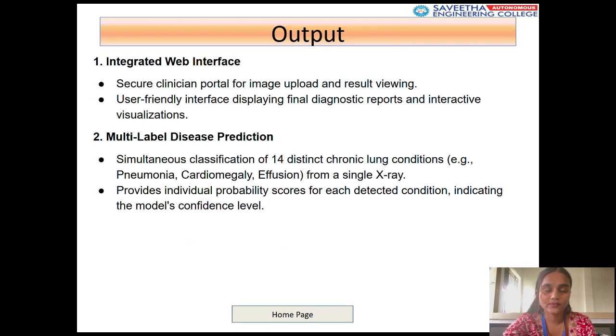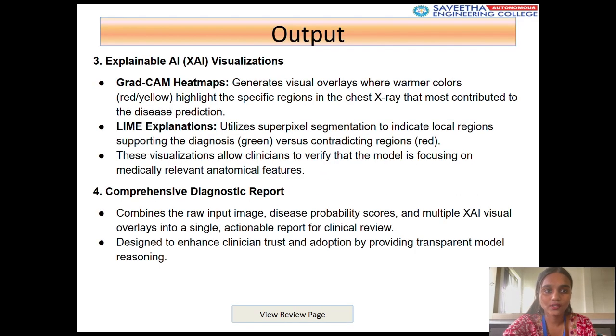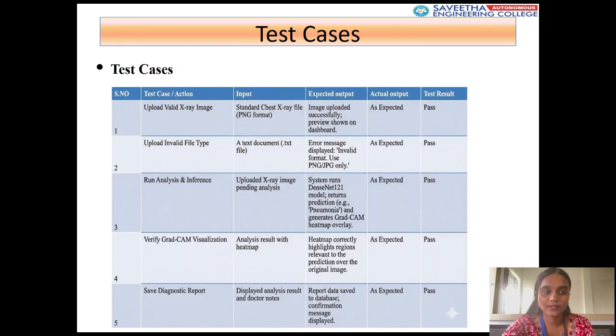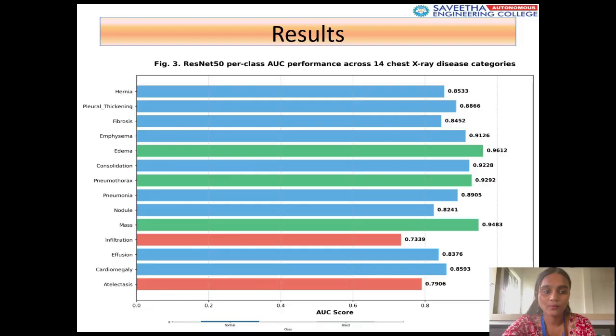The system provides faster and more consistent predictions compared to manual analysis. Conclusion. In conclusion, our project demonstrates that ResNet 50 effectively detects chronic lung disease from chest X-rays. Explainable AI techniques significantly improve transparency and trust. The system supports faster, more reliable, and clinically relevant diagnosis.